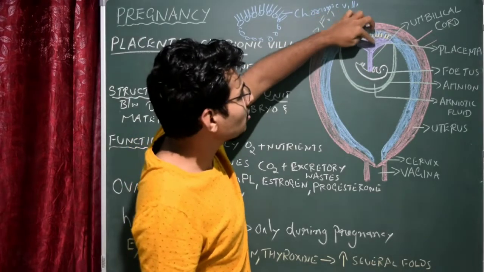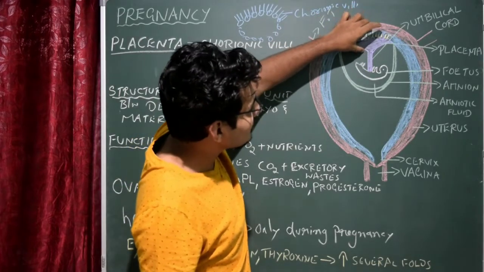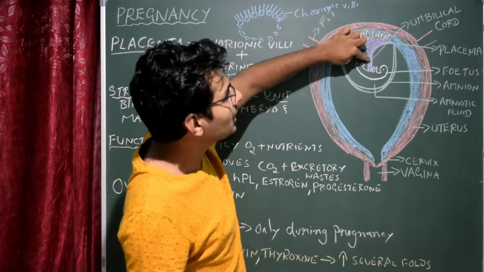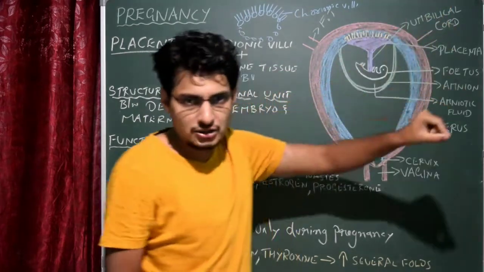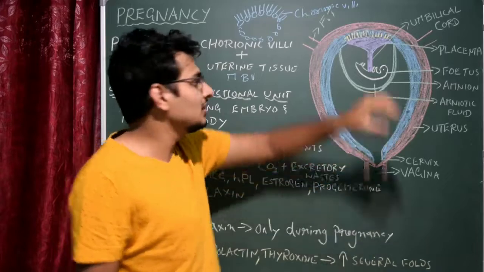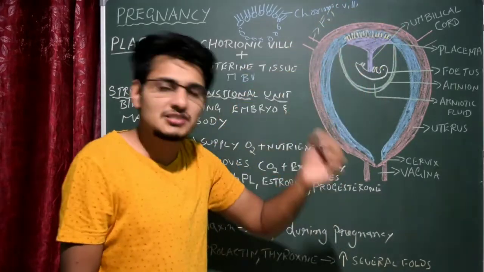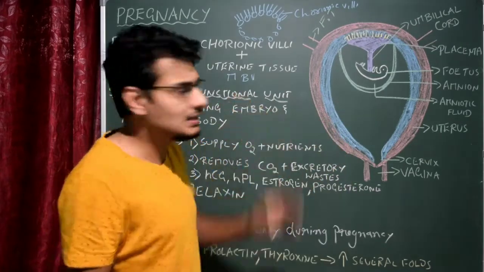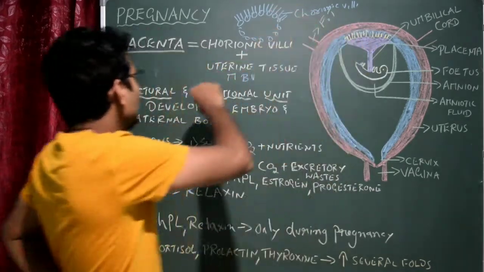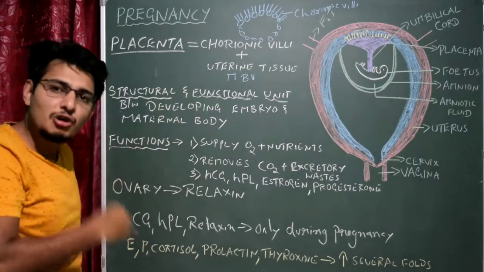You could see that the placenta is connected to the embryo through the umbilical cord. You could see here, this is a cord. It is the physical connection between the maternal body and the embryo, that is the umbilical cord, a structure which is formed by the placenta itself. So what is exactly the function of the placenta? Why is placental formation required?